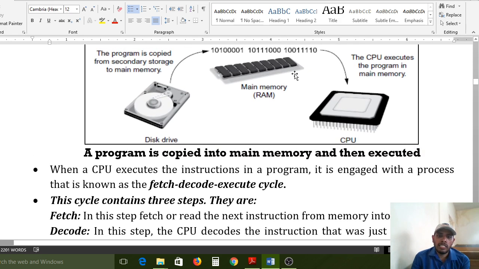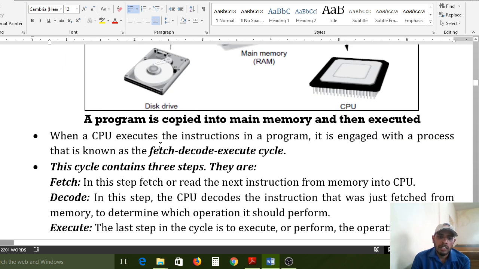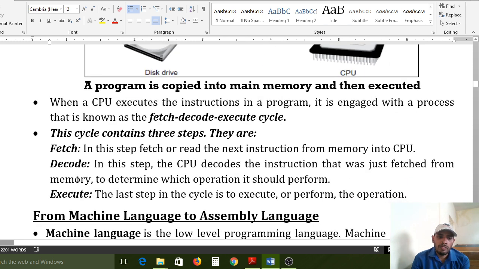When this process is assigned by the CPU, immediately one cycle will execute. One cycle will be assigned to that process. What is that cycle name? Fetch, decode, execute cycle. This cycle contains 3 steps. What are they? First one is fetch, second one is decode, and third one is execute. All of you please carefully observe here.